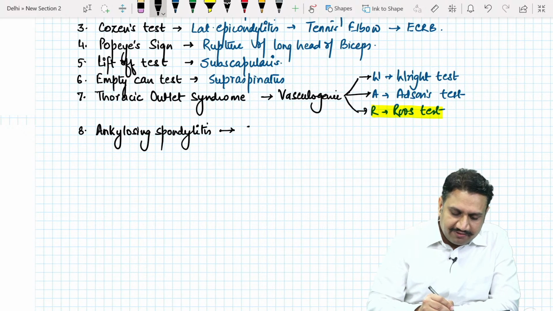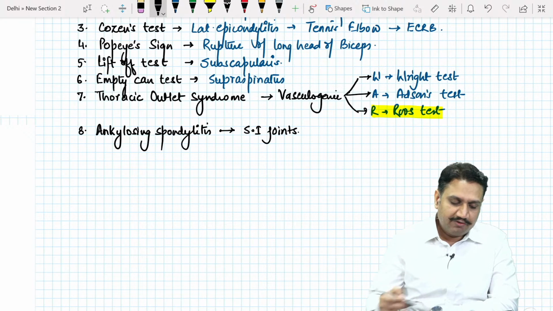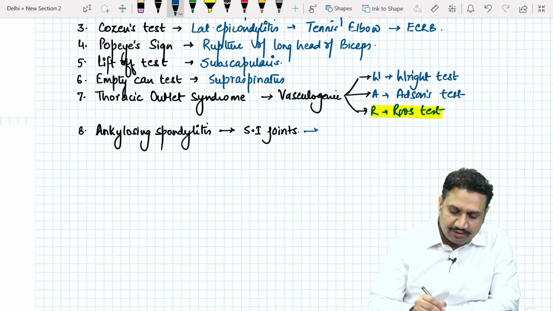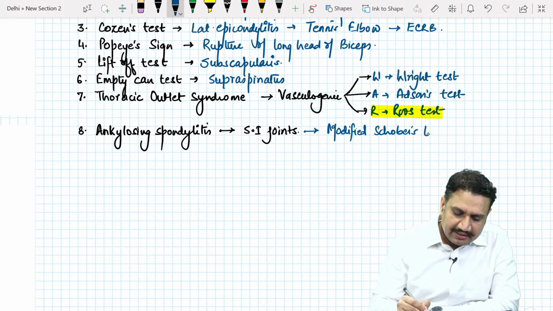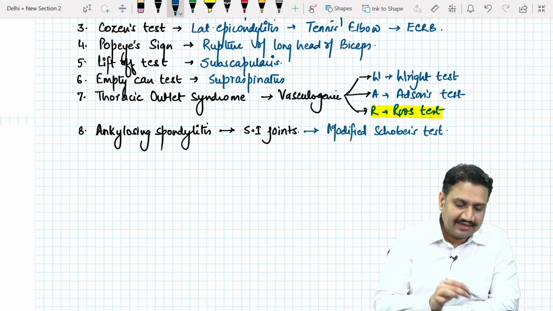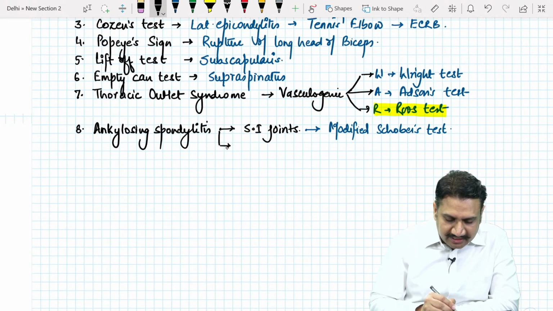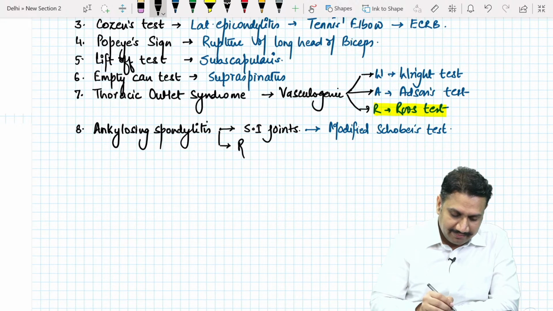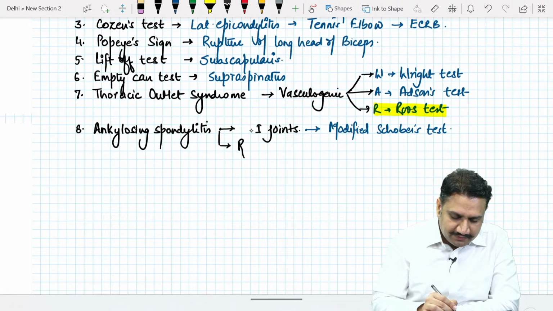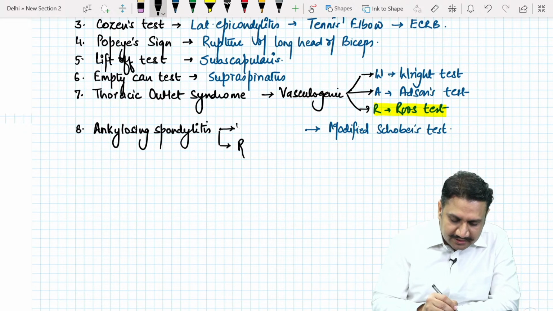What do we check first in ankylosing spondylitis? We check for the sacroiliac joints. For the sacroiliac joint, what is the name of the test? It is known as the modified Schober's test. That is for the sacroiliac joint. And then we check for the restriction. This is my bad, please. This is not for the sacroiliac joint, this is for the lumbar spine first. I have made a mistake here.